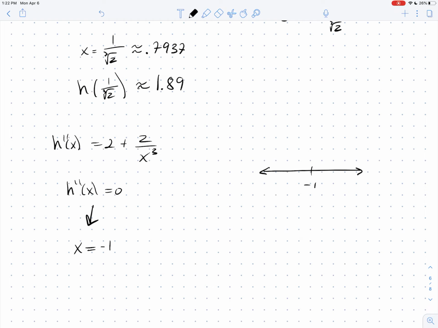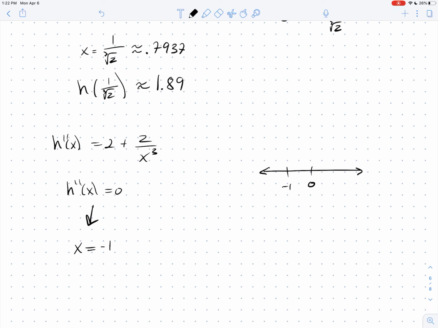And when I look at negative 1, I want to plot negative 1, but I also want to plot where the second derivative is undefined. It's undefined at 0 as well, and it might change sign there. That's really important that we catch that. The second derivative, or the first derivative, or the function can change their sign anywhere they're undefined. It's like you crash into that undefined place, and who knows what comes out on the other side. So I do want to go ahead and plot 0, even though the only potential for an inflection point is at negative 1.